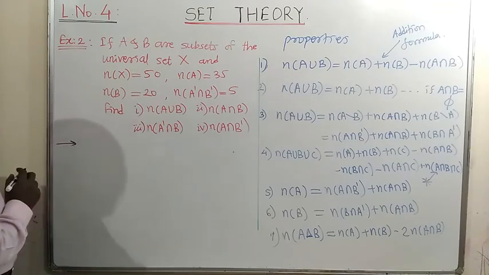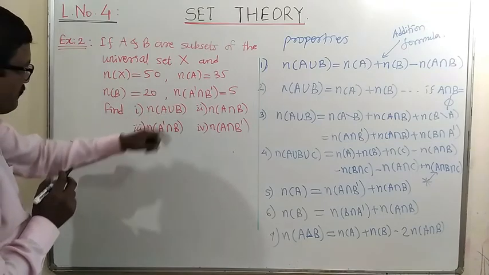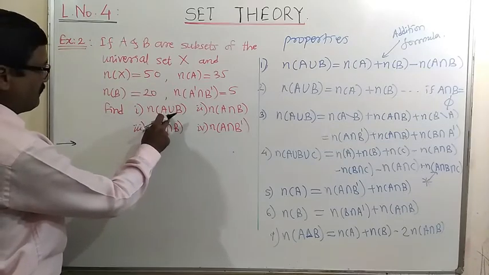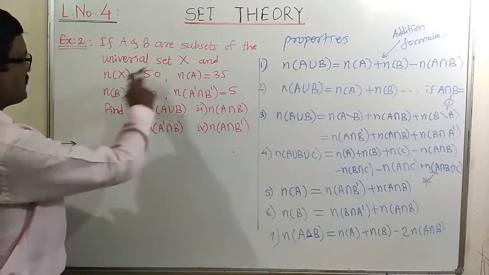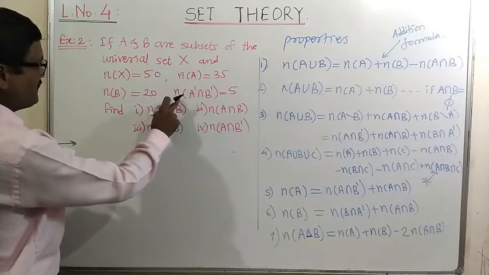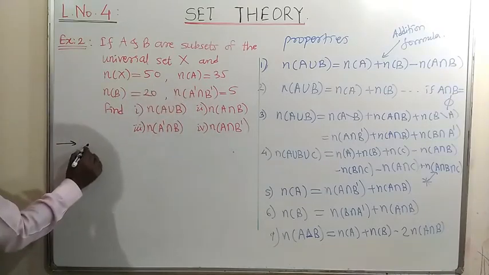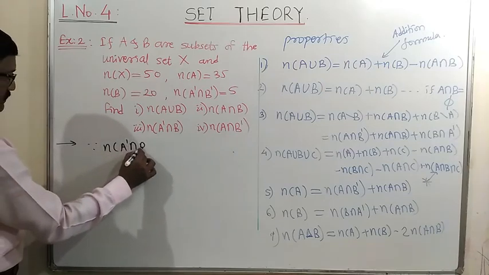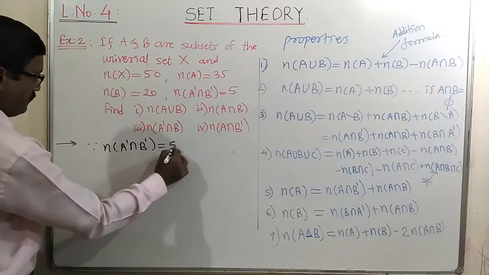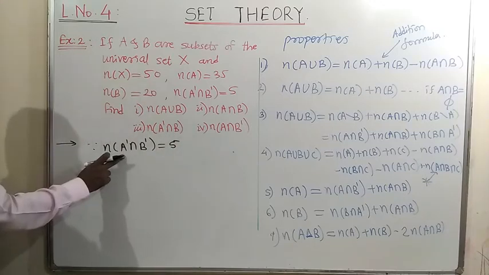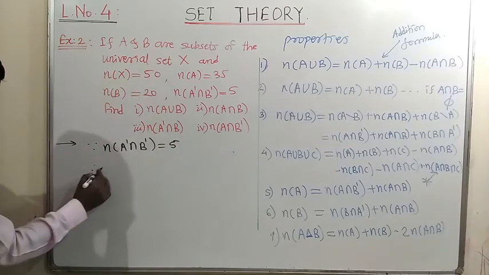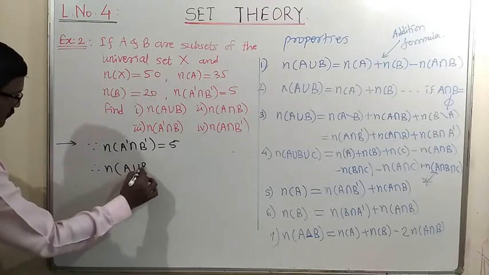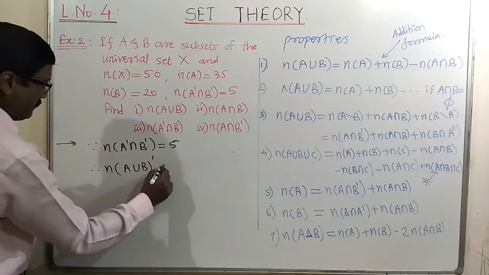Here, first one is the number of elements in A union B. You know the formula. For that we require the number of elements in the intersection, but it is not given directly here. So if you see this last value, N of A complement intersection B complement is equal to 5. By using De Morgan's law, we can write this as the number of elements in A union B complement.